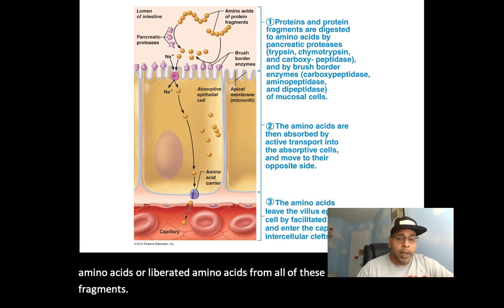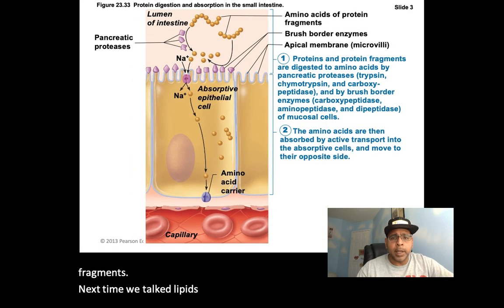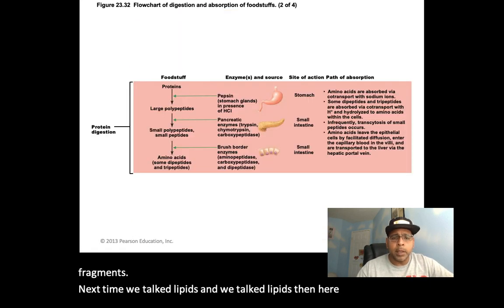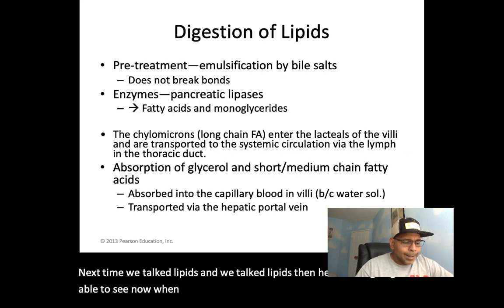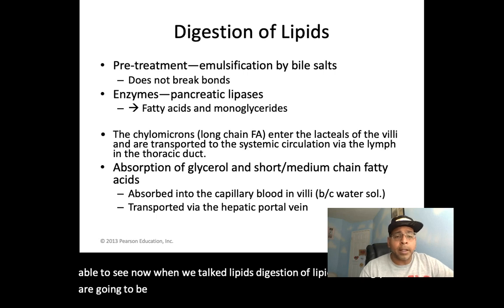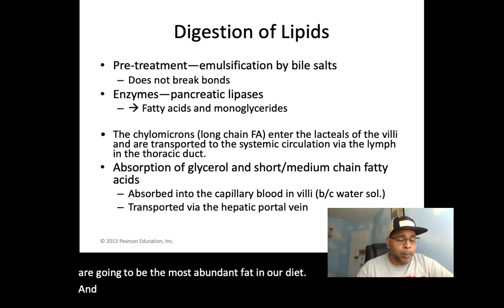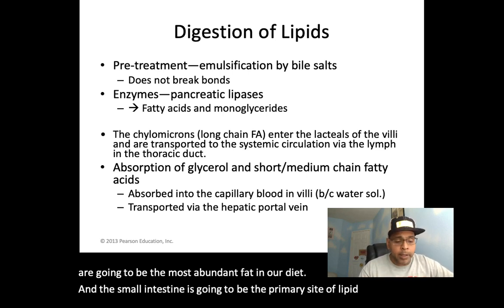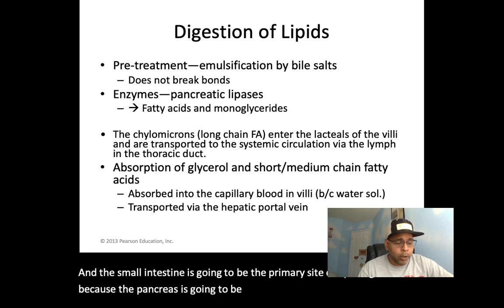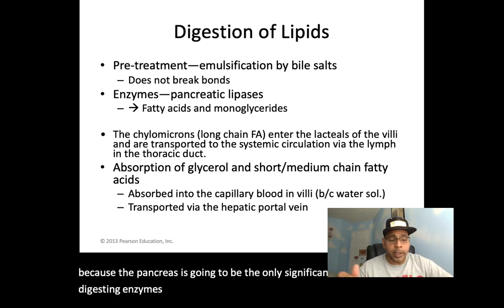Next one, when we talk lipids, digestion of lipids, first, triglycerides are going to be the most abundant fat in our diet. And the small intestine is going to be the primary site of lipid digestion because the pancreas is the only significant source of fat digesting enzymes, or lipases, we could say.